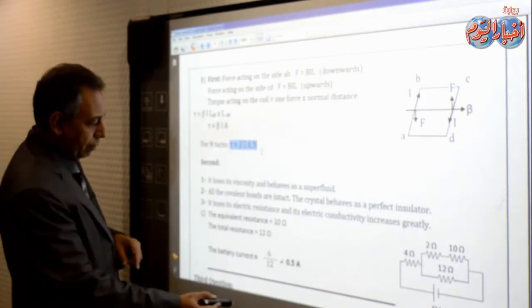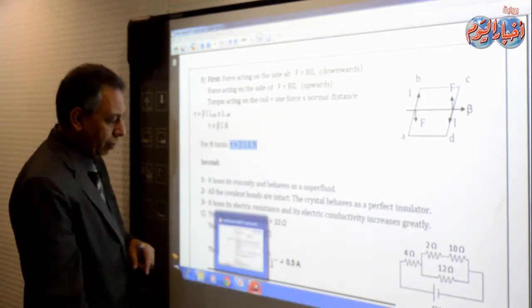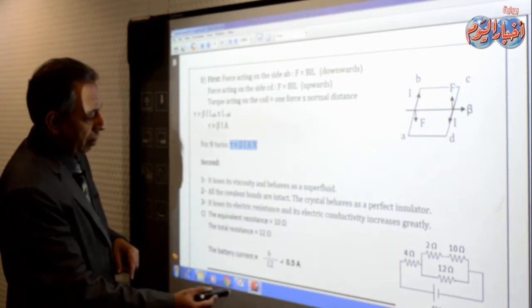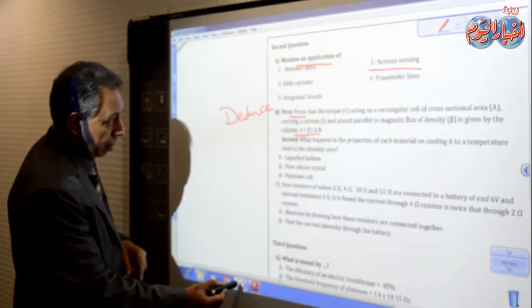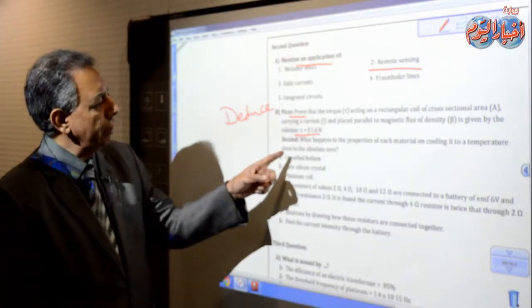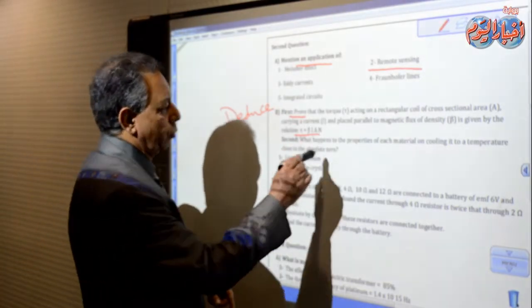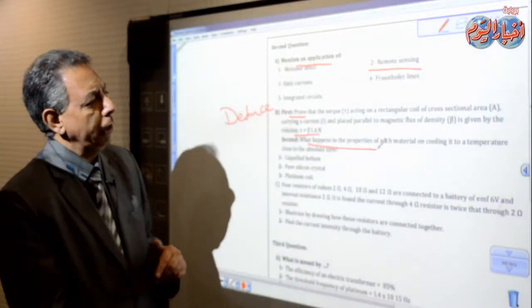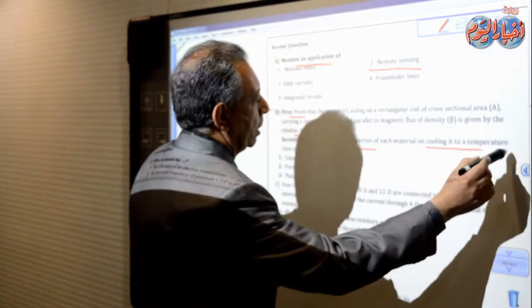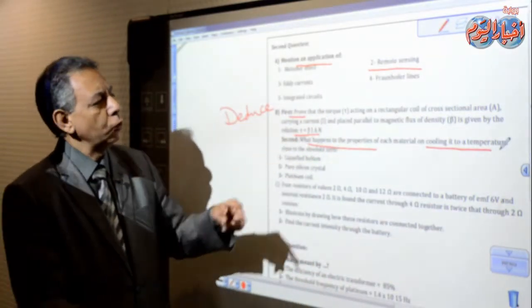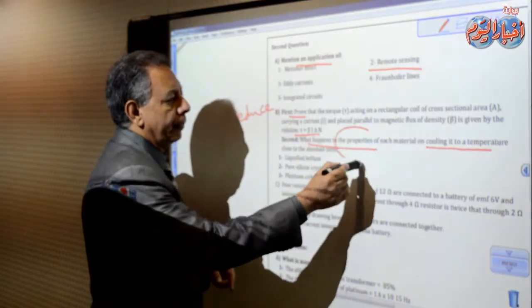The next part of question 2: as you see, what happens to the properties of each material on cooling to a temperature near the absolute zero. So the question here, what happens to the properties?